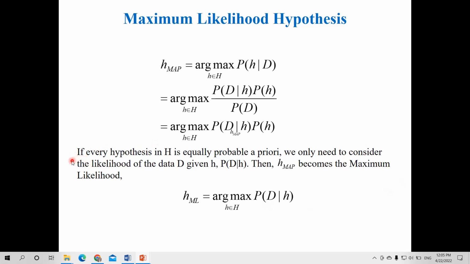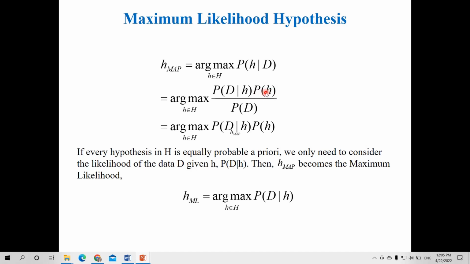Now in this equation there are 3 terms, and by using these terms we get the probability of the hypothesis function, and from that we have to select the function which has the maximum probability. But in this case, consider the probability of h, that is the probability of the hypothesis function.